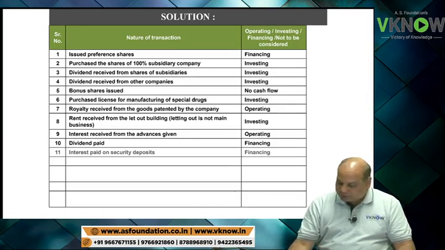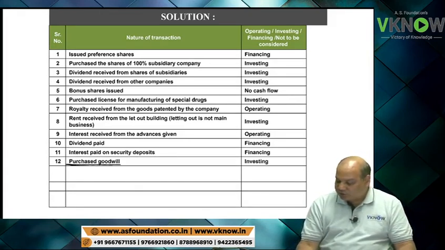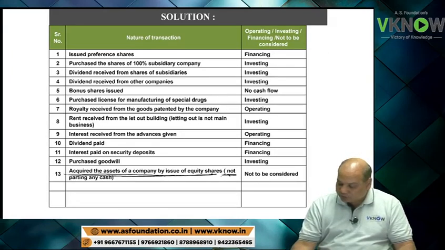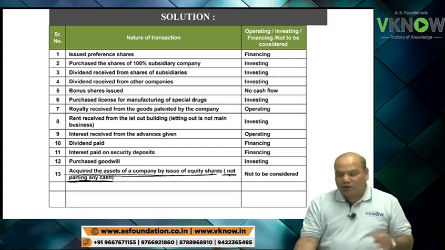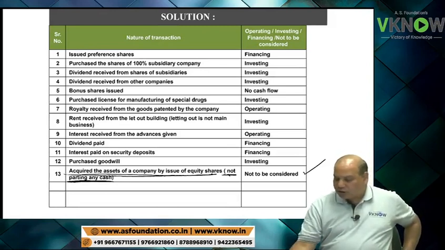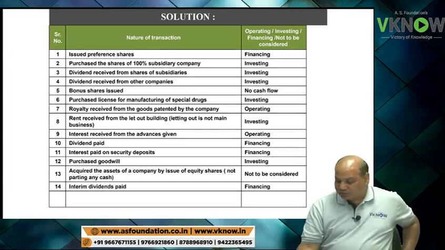Dividend paid, financing. Interest paid on security deposit, financing, 1 mark if you got it right. Purchase of goodwill. Purchase of goodwill, investing activity. Acquired asset of a company. Acquired asset of a company by issue of equity share, not parting any cash. So it is a non-cash item. 1 mark if you have written non-cash item.